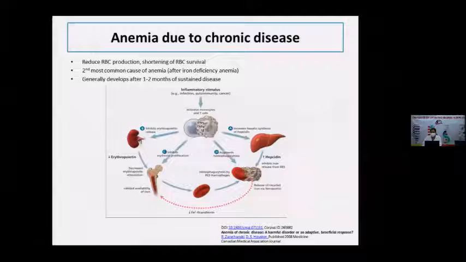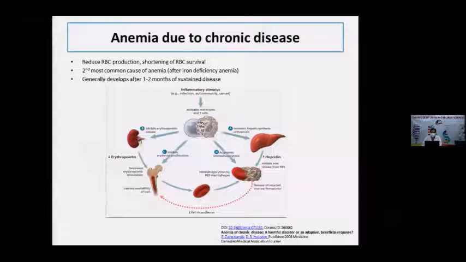In inflammatory conditions, inflammatory cytokines like interferon gamma, TNF alpha, IL-1 beta, and IL-6 are released from activated monocytes and T cells, and they increase hepcidin production inside the liver. This hepcidin inhibits ferroportin, which is a pore present on the reticuloendothelial macrophages and is responsible for the release of iron from the macrophages. So if it is inhibited, it limits the iron availability to the bone marrow.